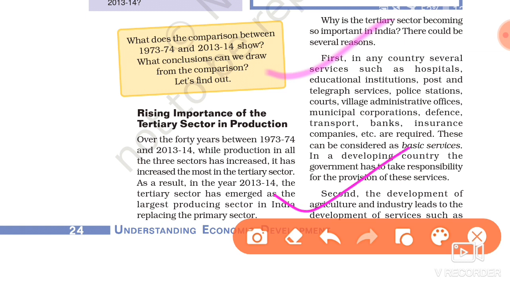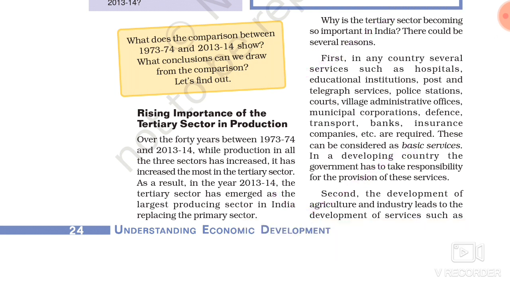The second, the development of agriculture and industry leads to the development of services such as export, trade and storage, etc. With the development of agriculture, they are able to produce more. They are also able to sell some of the production to other areas, and for that they will get income. For that, transport facilities are needed to carry goods from one place to another, and to keep their overproduction, storage facilities are also needed. Trade is also increasing day by day. So next, the third.